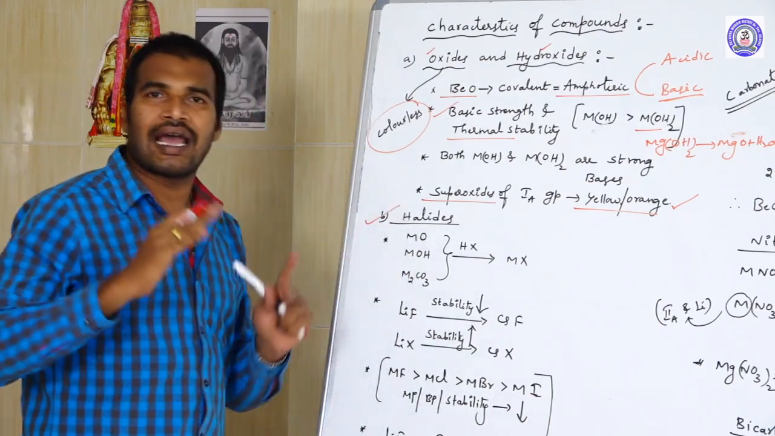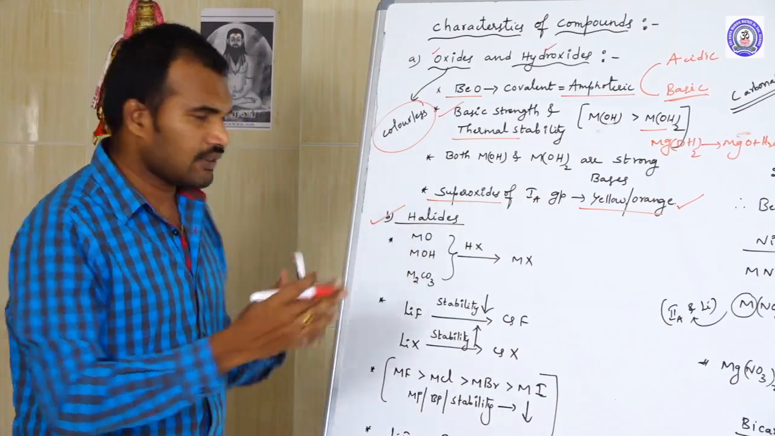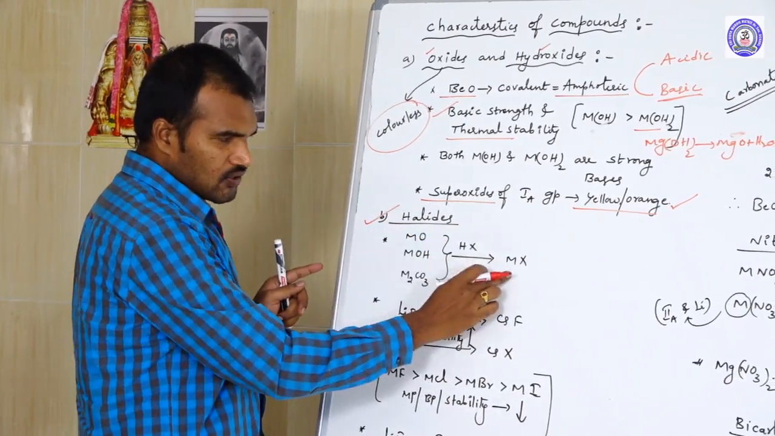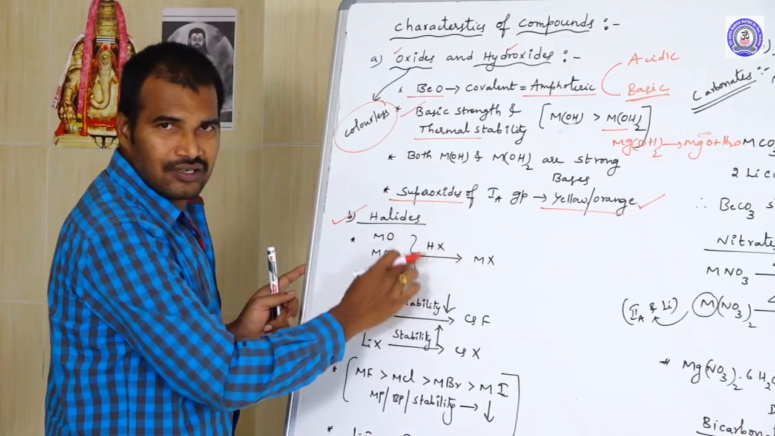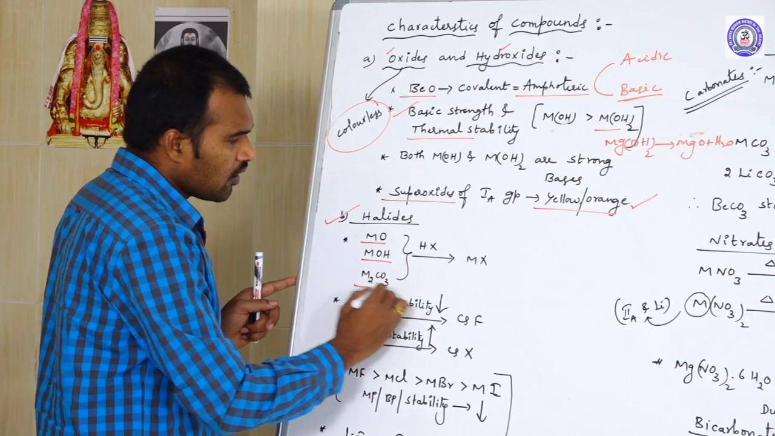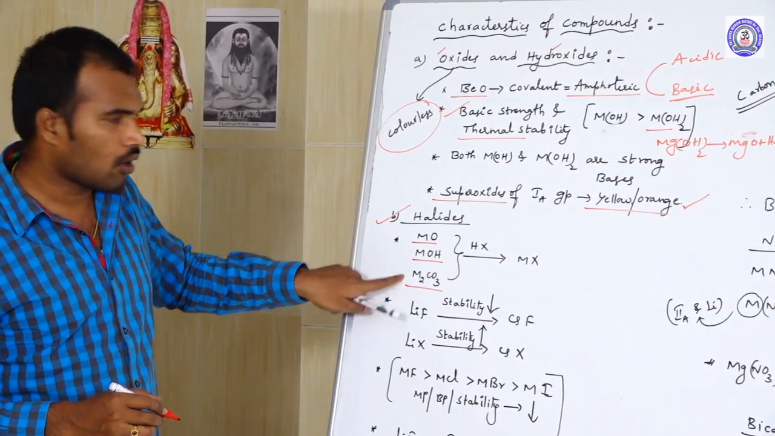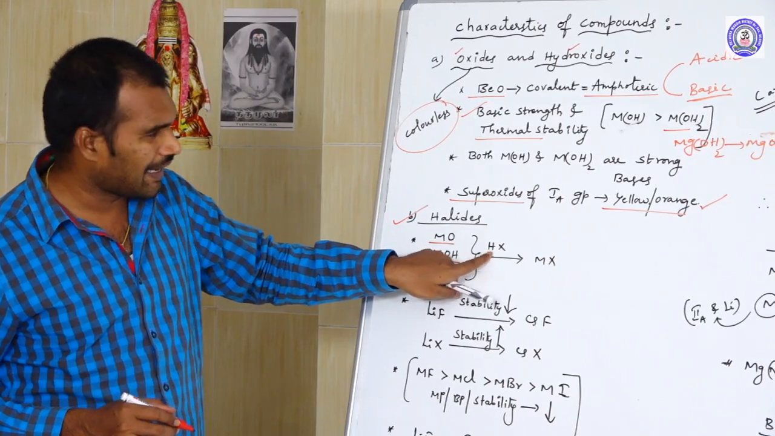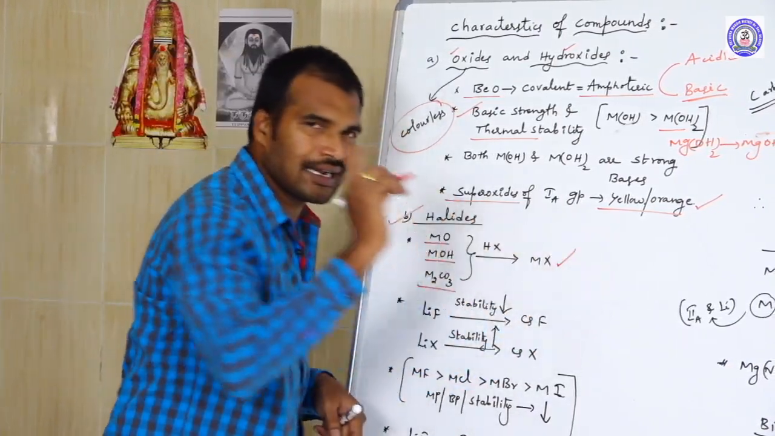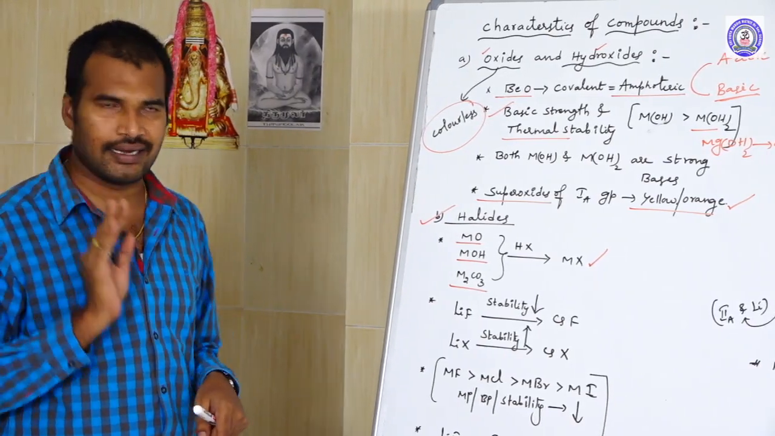Next, let us move to the halides of them. Usually, how are the halides prepared? They can be prepared by treatment of hydrogen halides with either metal oxides, metal hydroxides, or metal carbonates. When metal oxides, metal hydroxides and metal carbonates are treated with hydrogen halides, they produce metal halides. That is the best method for the preparation of metal halides.